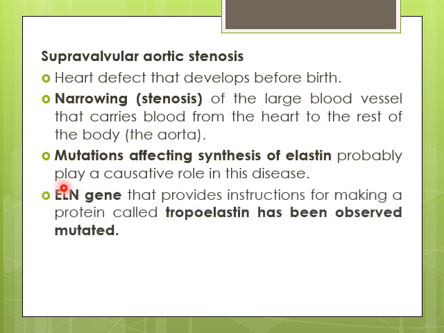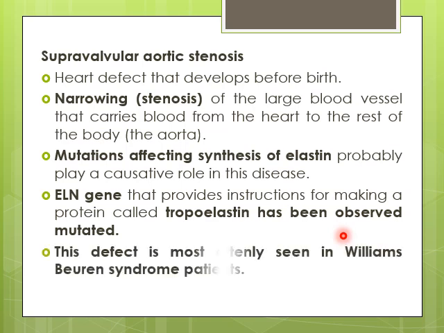For example, the ELN gene that gives instructions for the formation of tropoelastin has been seen to be mutated or abnormal in this case. Williams-Beuren syndrome patients are most often presented with this defect.